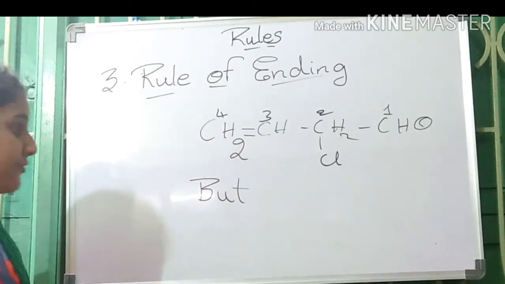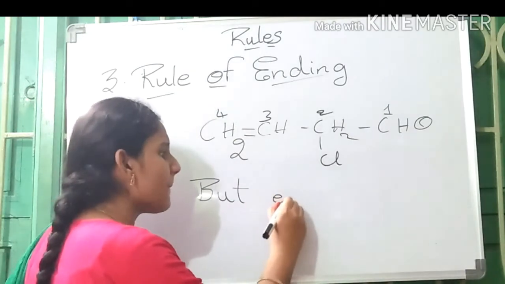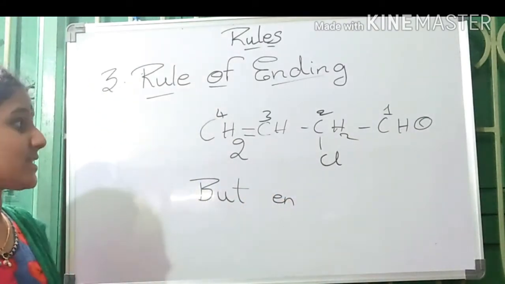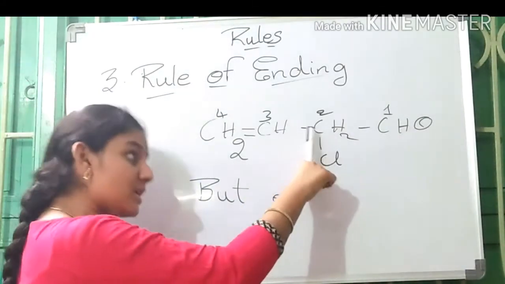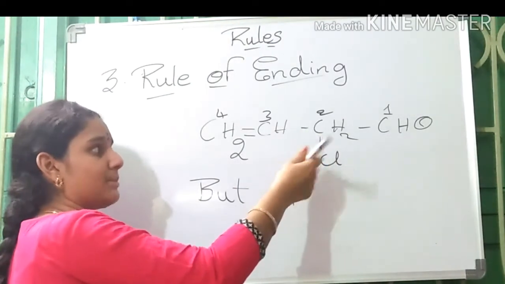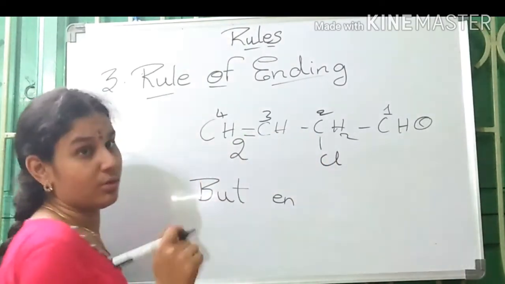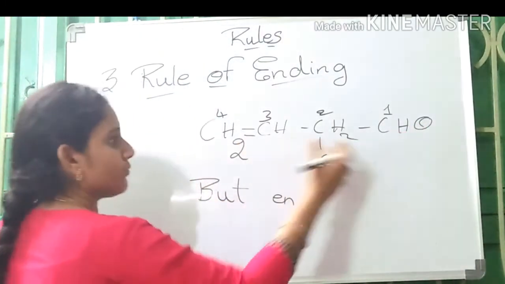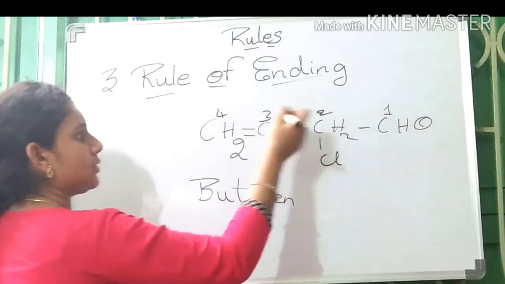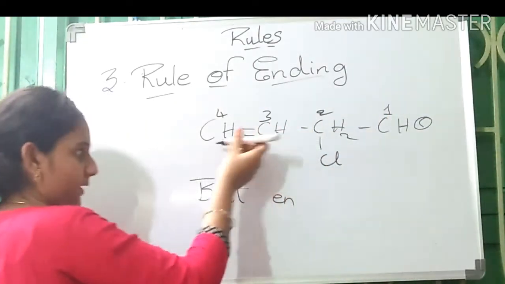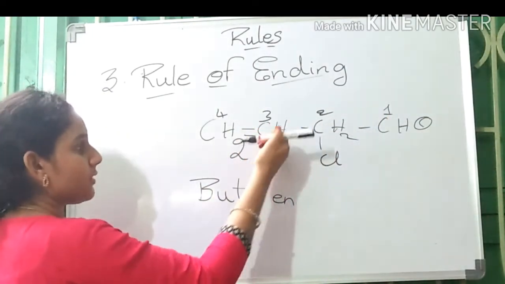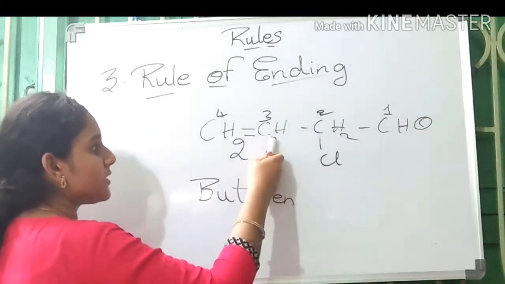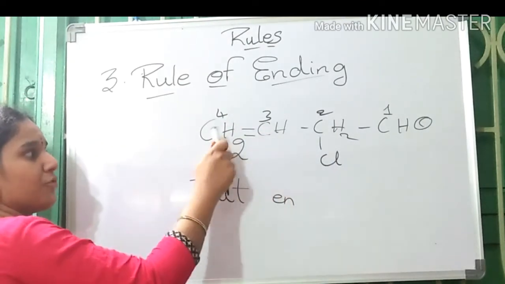So, in the primary suffix, it would be ene. But where is the double bond present? It is associated with the second, third carbon or the third, fourth carbon. We don't know. So, we have to mention the position. We are naming in this order, 1, 2, 3, 4. So, we have to mention like this. The double bond is from the third carbon to the fourth carbon.